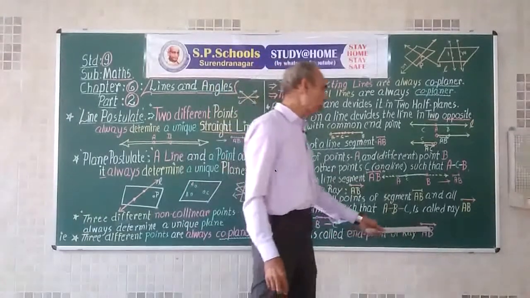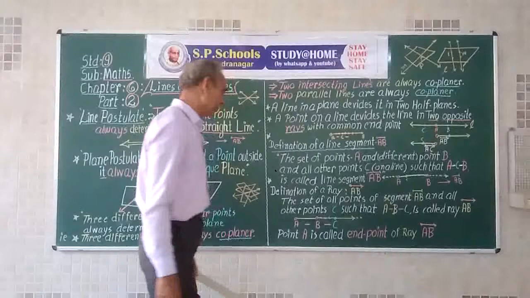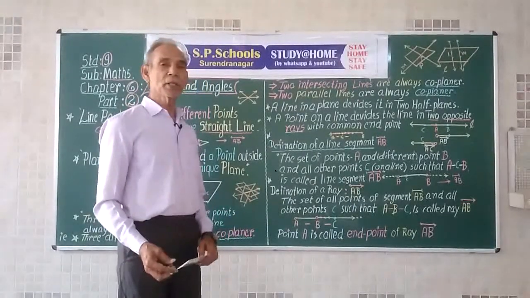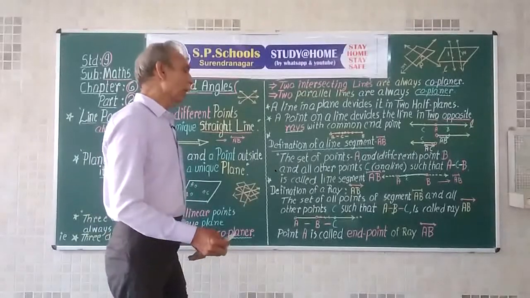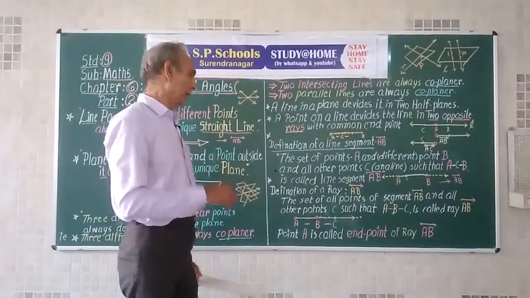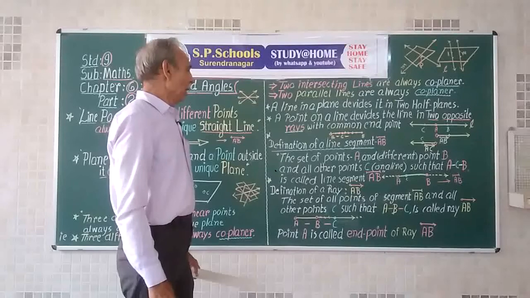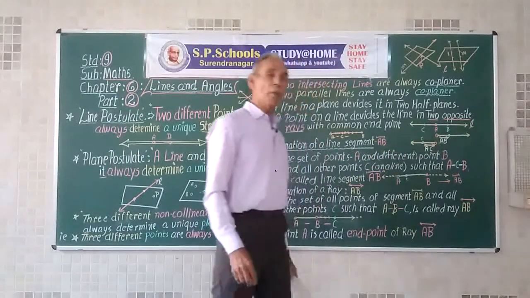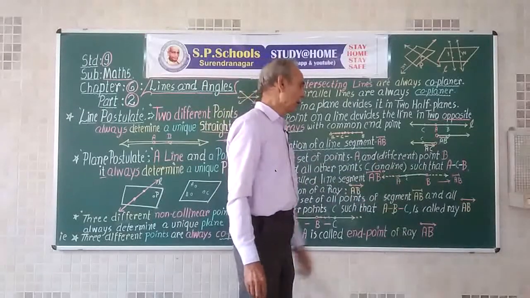It extends up to infinity on one side. A ray is always determining one direction. Here, opposite rays have a fixed, common endpoint.